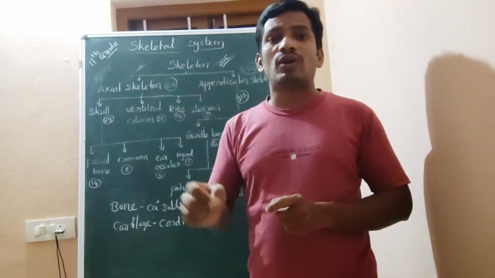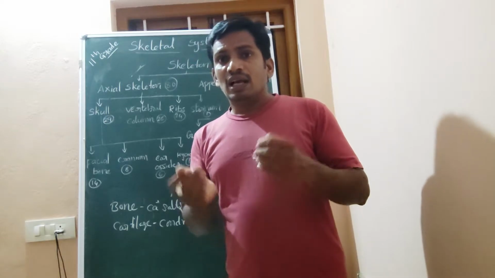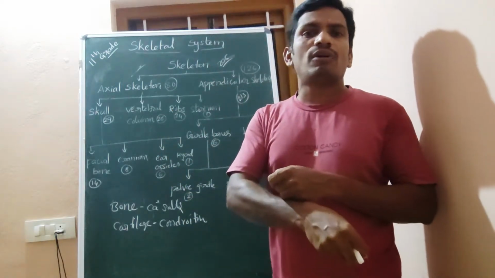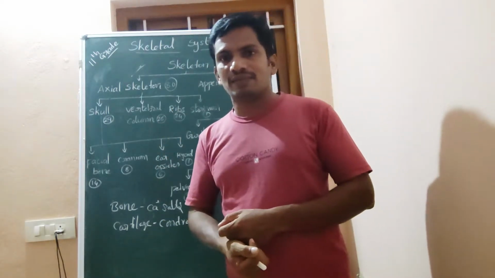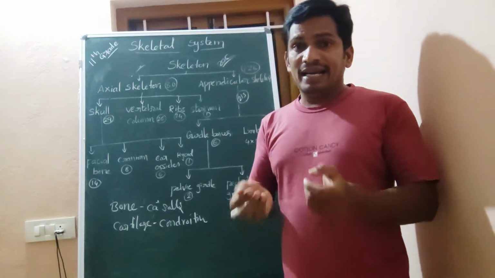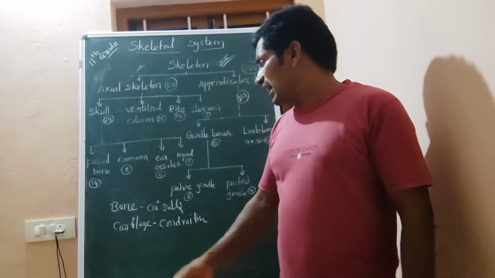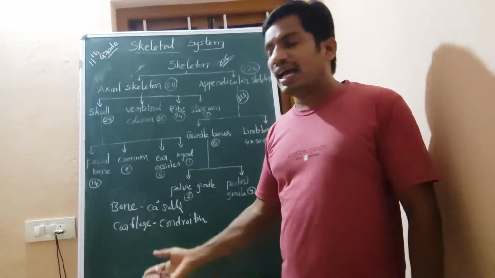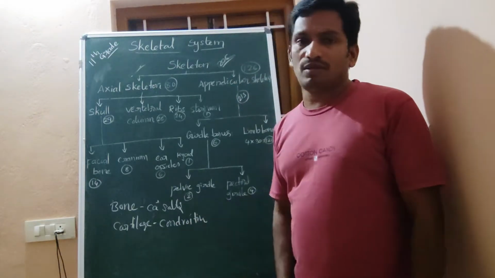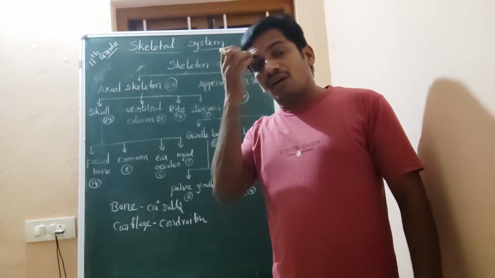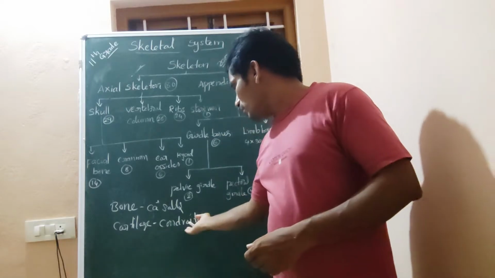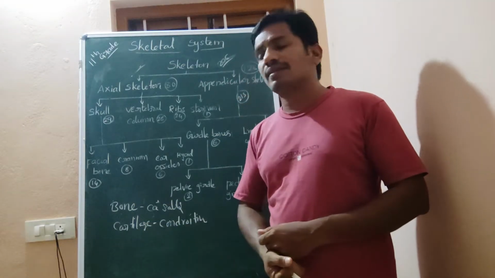So here the bone forming cells are called osteoblasts, and bone dissolving cells are called osteoclasts, right? Whereas the cartilage tissue has chondroitin salt. So chondroitin is a salt present in the cartilage.